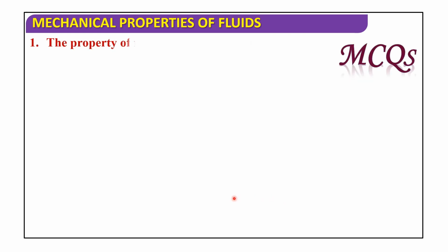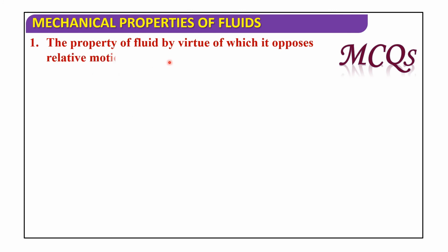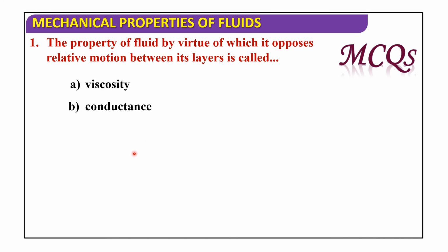Now let us discuss MCQs. The property of fluid by virtue of which it opposes relative motion between its layers is called: first one viscosity, second one conductance, third one density, fourth one static friction. The answer is viscosity. Okay, first option is correct.